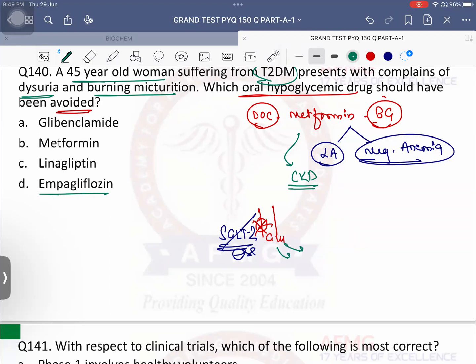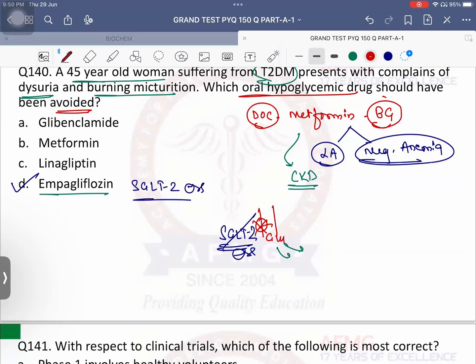That causes glucosuria. More amount of glucose in urine will increase the risk of bacterial infection, increase the risk of UTI. Already patient is having UTI. Okay, so that's the reason empagliflozin should have been avoided, because the side effect with empagliflozin or any other SGLT2 inhibitors is UTIs. Please remember.